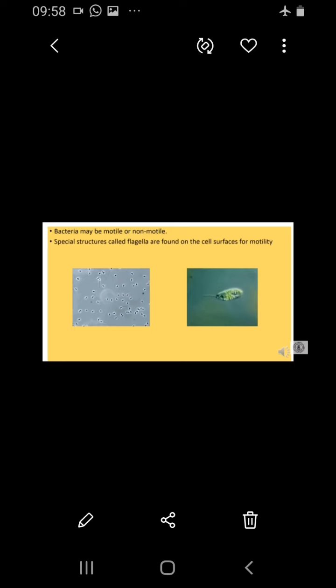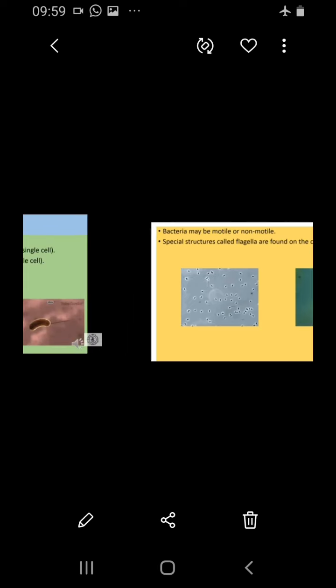Now let's see the structure. On the whole, bacterial cells have a cell membrane. They are covered with the cell membrane and a strong rigid cell wall. In some bacteria, outside the cell wall there is an additional slimy protective covering, called a capsule, which is made up of polysaccharides. Now let's see the bacteria movement. Some bacteria are non-motile, that is, they are not able to move from place to place. Motile means they can move from place to place.